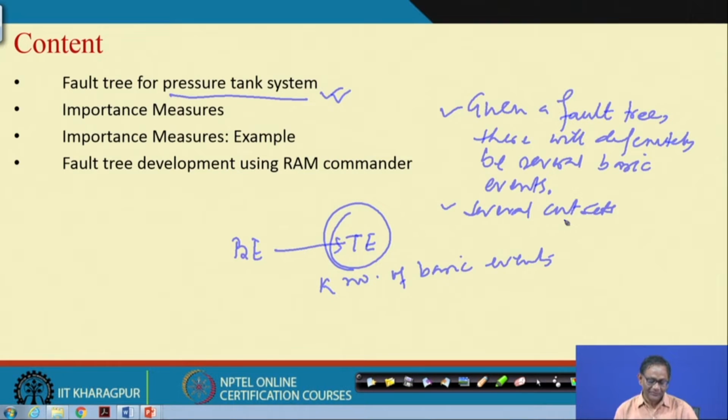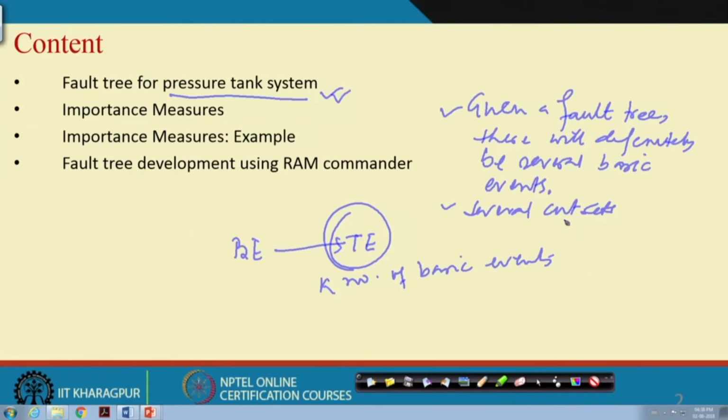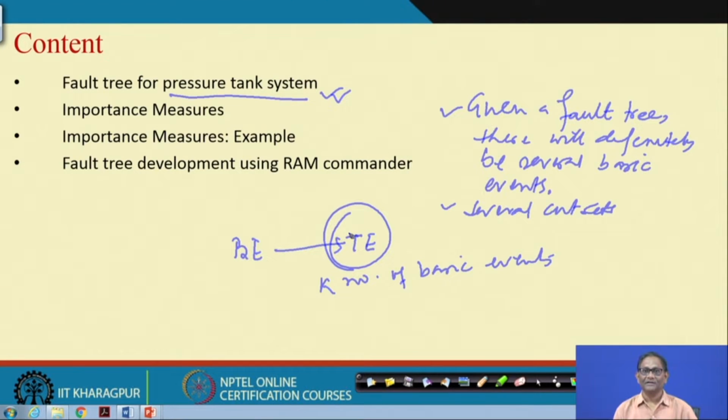So, what will happen if we know the importance? We will take necessary care, and it also gives us the opportunity to rank the basic events in terms of occurrence of the top event, and then you will take necessary action according to the rank of their contribution. So, the one which is contributing the maximum for the top event to occur, you put barriers so that that failure will not take place.